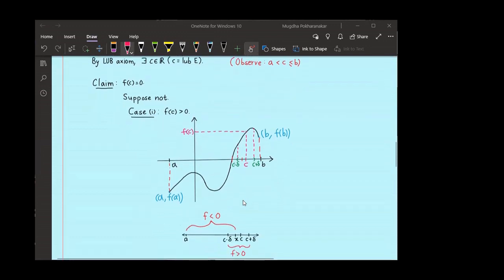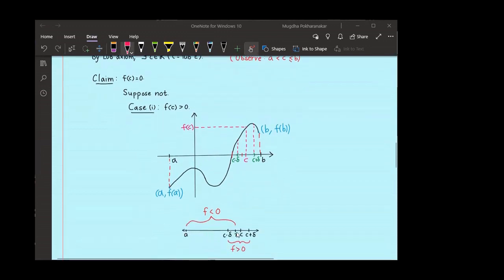So what is the scenario now? From A to X, my function is negative. From C minus delta to C plus delta, my function is positive. Do you see something contradicting here? What happens in the interval C minus delta to X? For example, at X, by one claim, I am saying that function is negative. By another claim, I am saying that my function is positive. This cannot happen simultaneously, right? F of X is negative also and positive also. This cannot happen simultaneously. So this case, that f of C is greater than 0, is not possible.